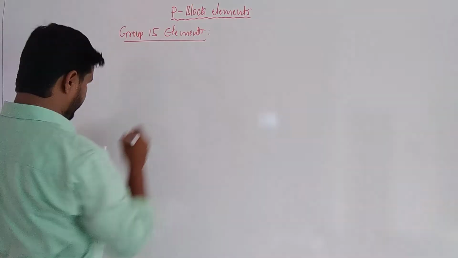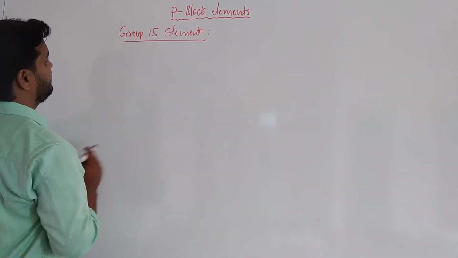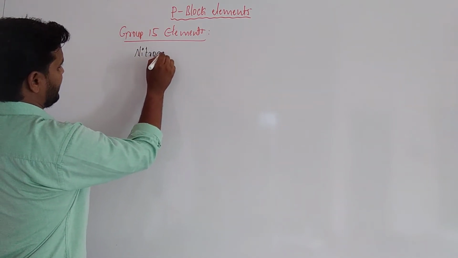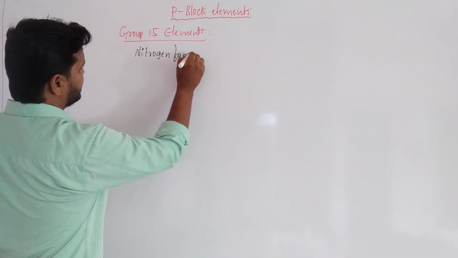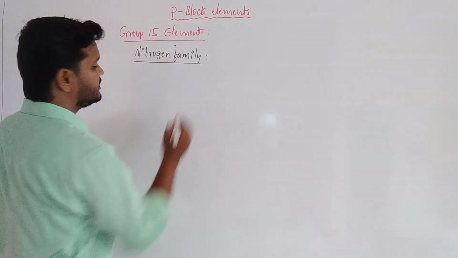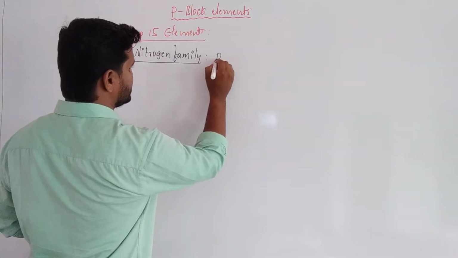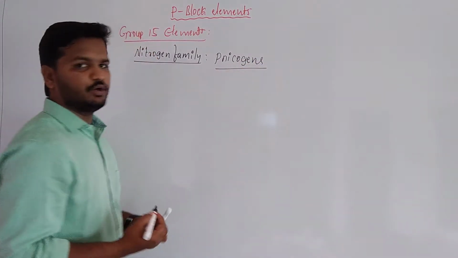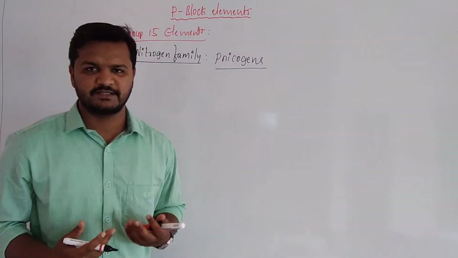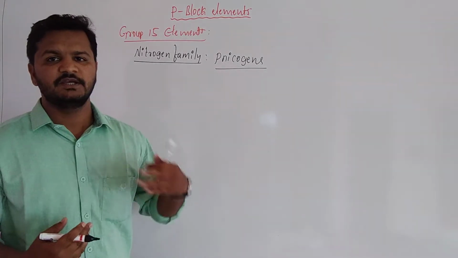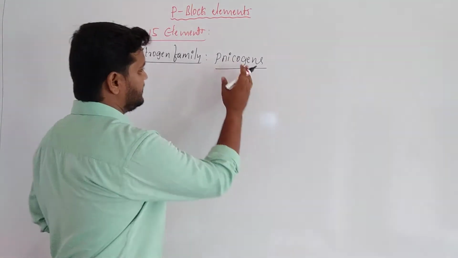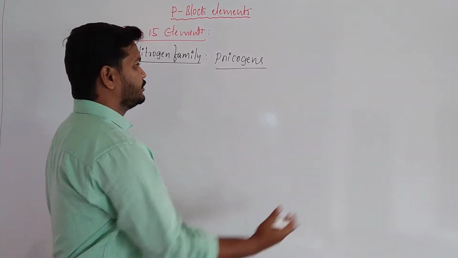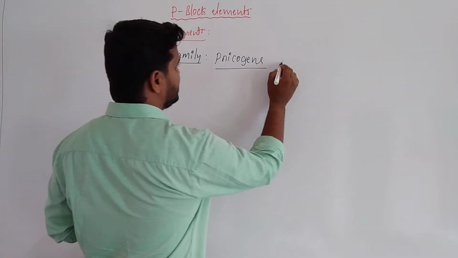Group 15 elements are nothing but the nitrogen family. This nitrogen family members are also called pnicogens. Pnicogens means suffocating substance, according to the Greek word. So the nitrogen family are commonly called pnicogens, and their group 15 element compounds are called pnictides.